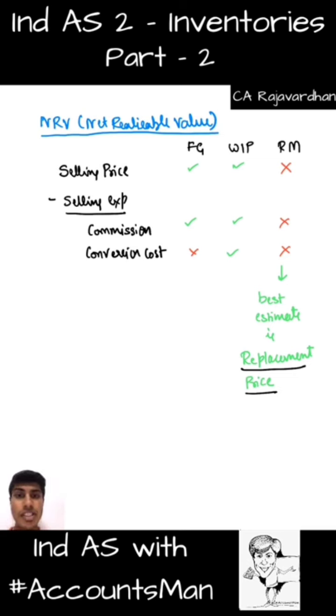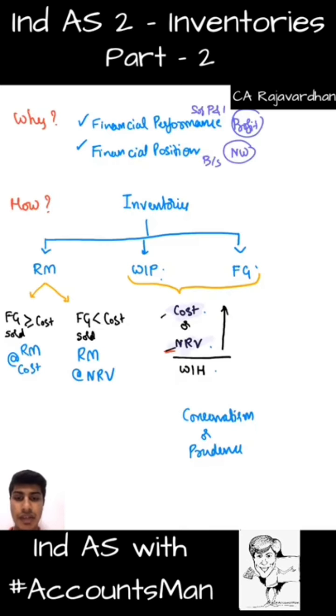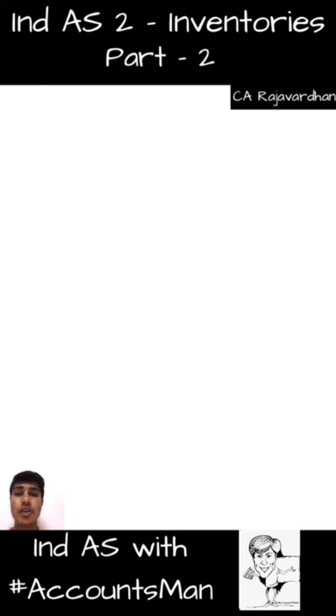So we're done with the concept of inventory, that is with regard to cost and NRV. Come back. So let's see here. We are done with cost as well as NRV. So now we'll see the valuation of the cost. How do we do the valuation of the cost? So, valuation techniques. When we go to valuation of cost, we need to see the type of inventory.